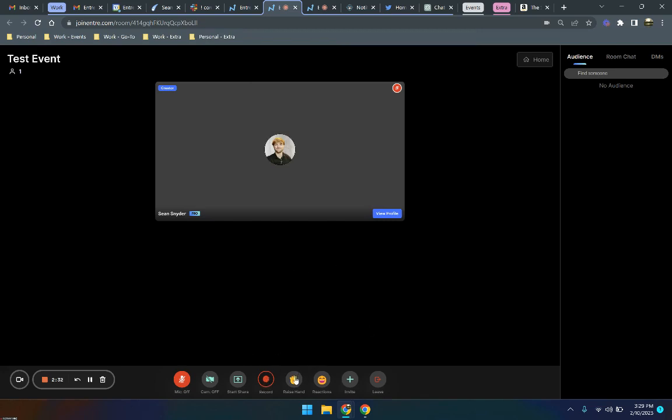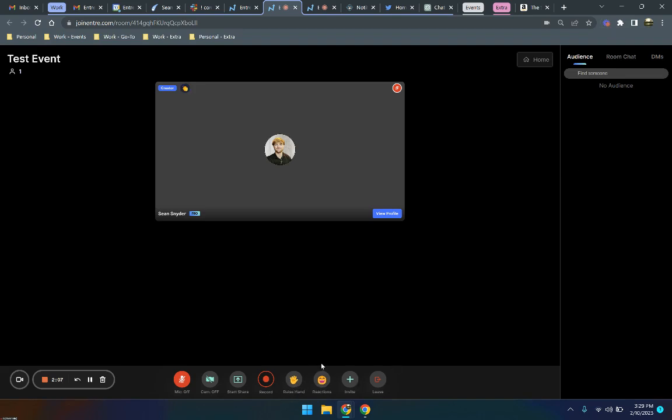And then I kind of touched on the raise hand button. Obviously, anybody can click the raise hand button. If you're on stage, it's going to let other people know that you have something to say. And over in the audience, anybody who wants to come up on stage will have to click the raise hand button in order for a host to be able to bring them up. Only hosts and the creator can actually bring people up on stage. Nobody else is going to see that an audience member has their hand raised.